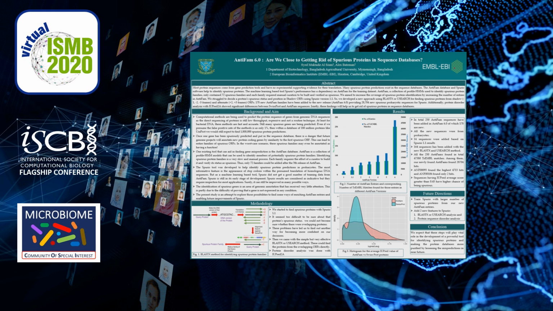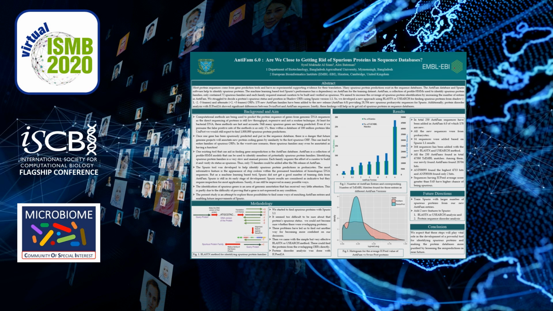The identification of spurious genes is an area of genomic annotation that has received very little attention. This is partly due to the difficulty of proving that a gene is not expressed in any condition. So this present study is an attempt to explore those possibilities, to find some ways of enriching ANTIFAM entries with confidence and enabling future improvements of SPURIOUS.